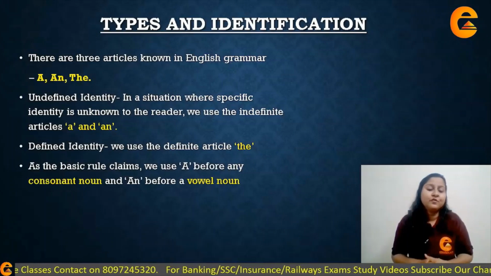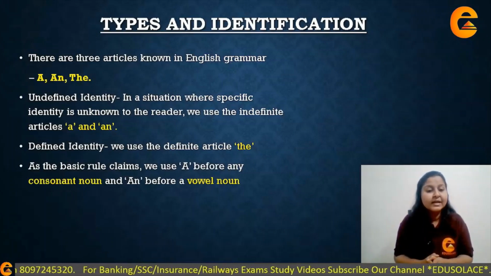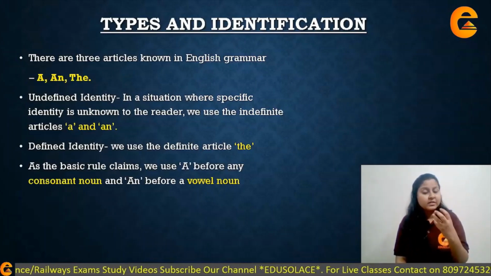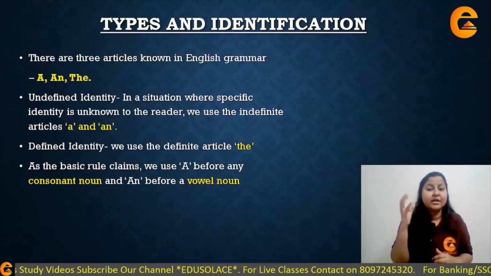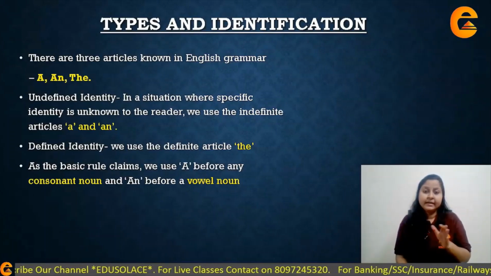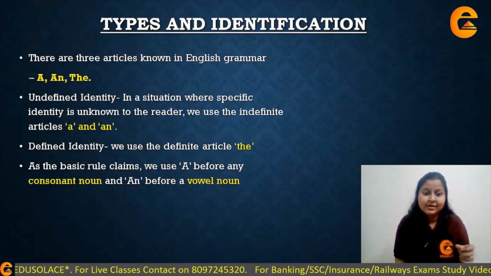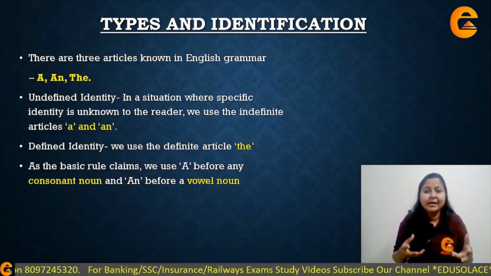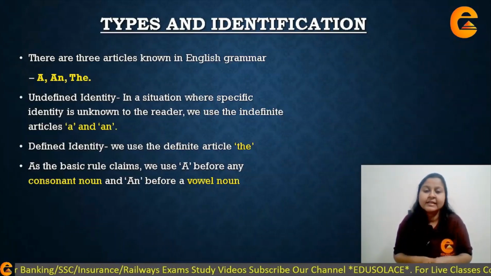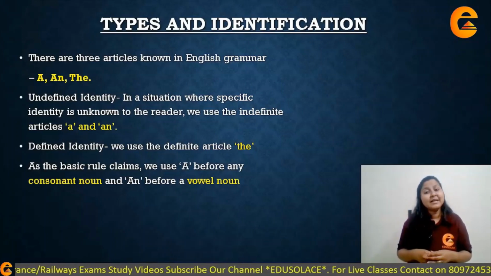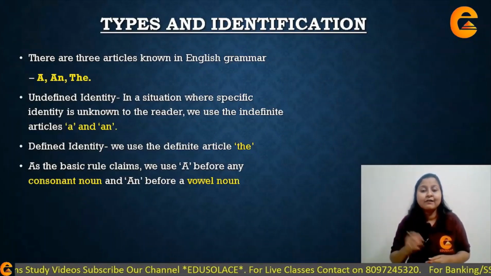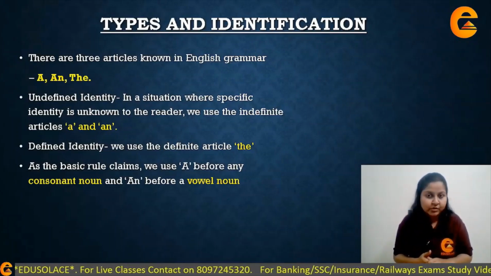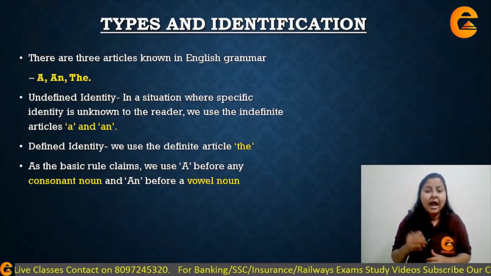Now, the base rule, which I'm sure every one of you must know, always claims that before article a there is always a consonant, and after article an there is always a vowel. So article a before any consonant noun and article an before a vowel noun. For example, if I say a chair, C being a consonant, I can say a chair. But if I say umbrella, with umbrella I have to use an because U being a vowel, U is not a consonant, I will say an umbrella.